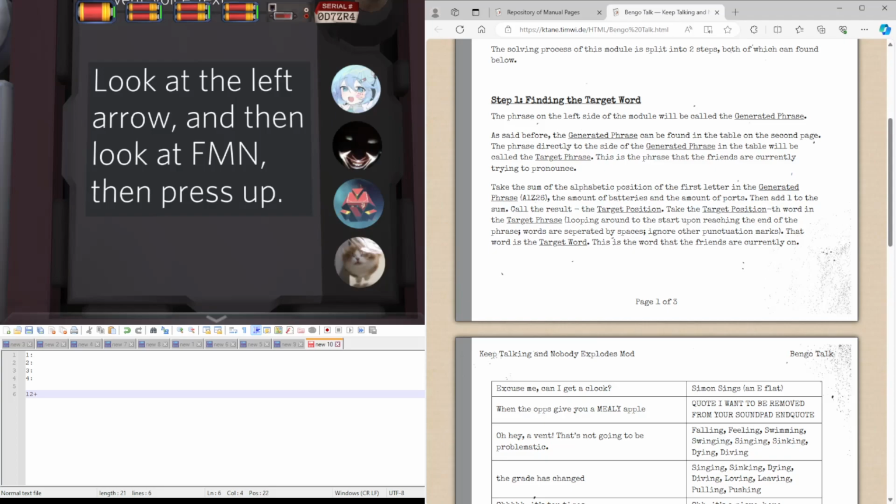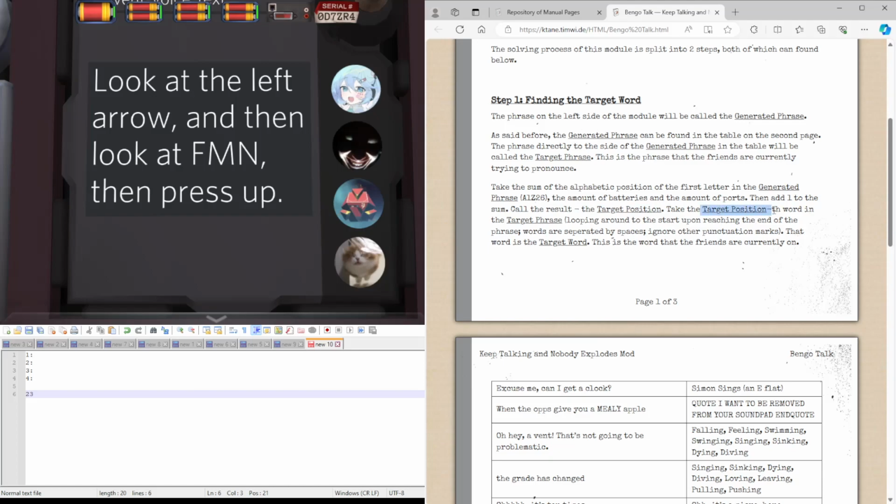We add to that the amount of batteries, which is 1, 2, 3, 4, 5, 6, 7, and the amount of ports, which is 3. So in total we get 22. Then we add 1 to it, 23. This is the target position.